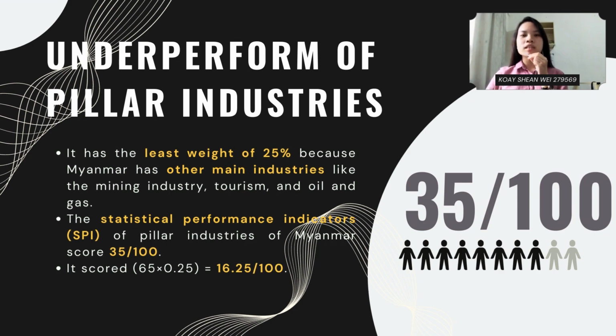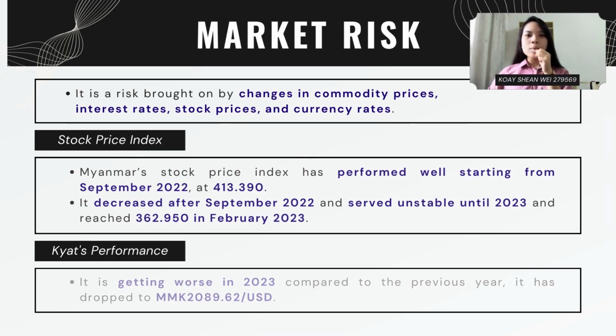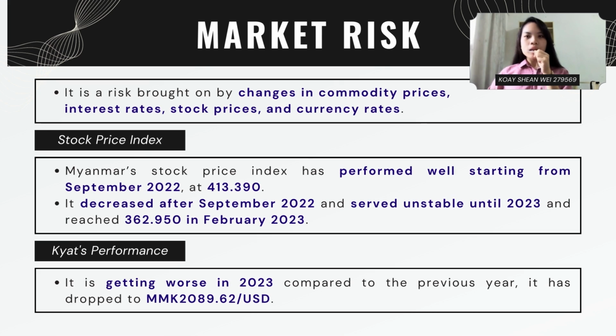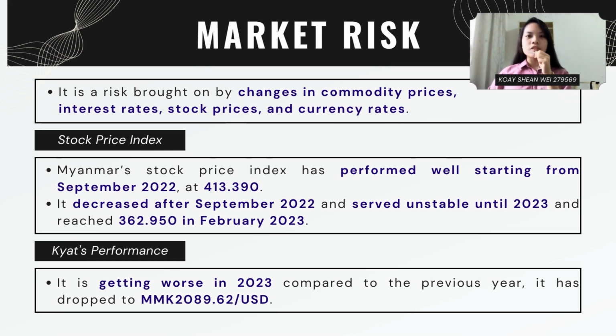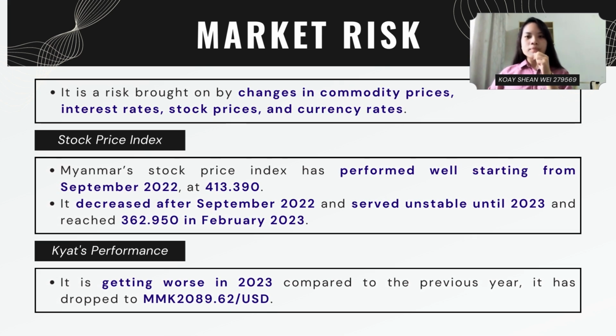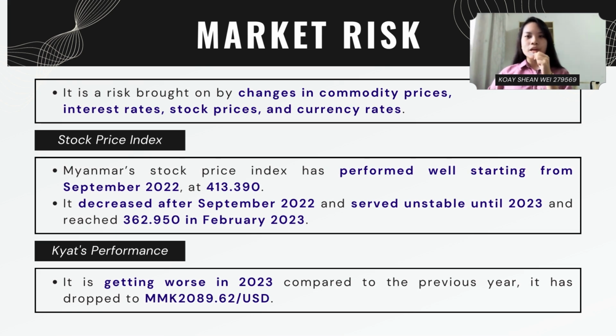Therefore, this factor scores 16.25. Third, the two elements of market risk do not perform well in Myanmar. Myanmar's stock price index keeps decreasing and remained unstable until 2023. It reached 362.95 in February 2023. Myanmar's net performance is getting worse in 2023 and dropped to MMK 2089.62 per 1 USD.